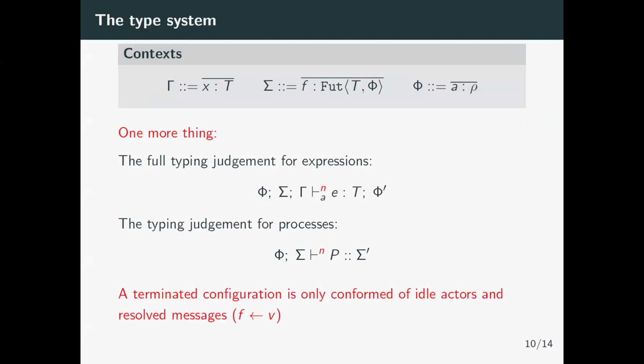One more thing, we have one extra notation, because we want to show termination. We annotate expressions and processes with the amount of possible steps towards a possible termination. So return will be annotated with a 0, and then we start adding up internal expressions. And when we have an undetermined choice, we pick the measurement that is the smallest. And we define a terminated configuration as the one that is only idle actors and resolved messages.